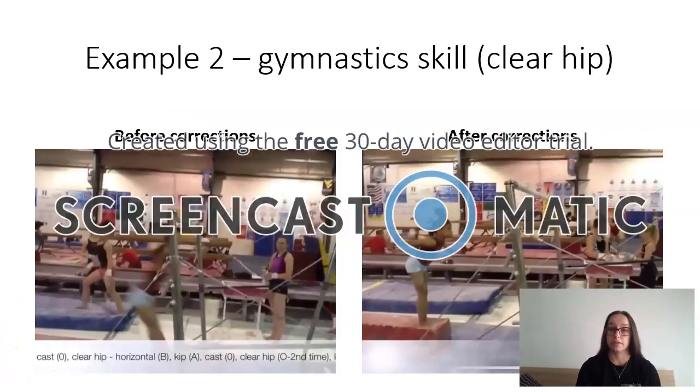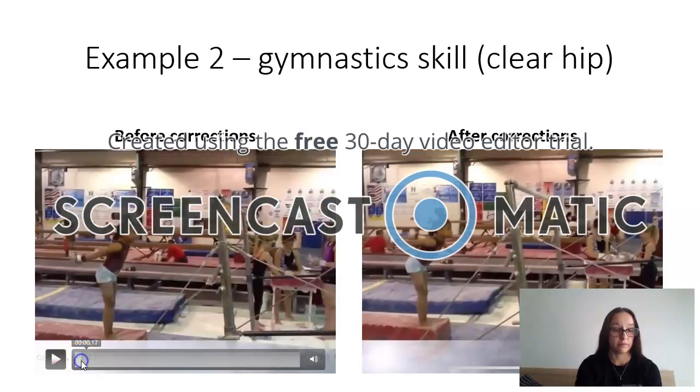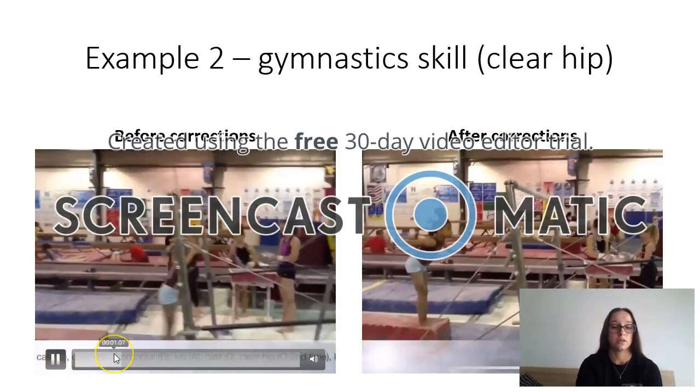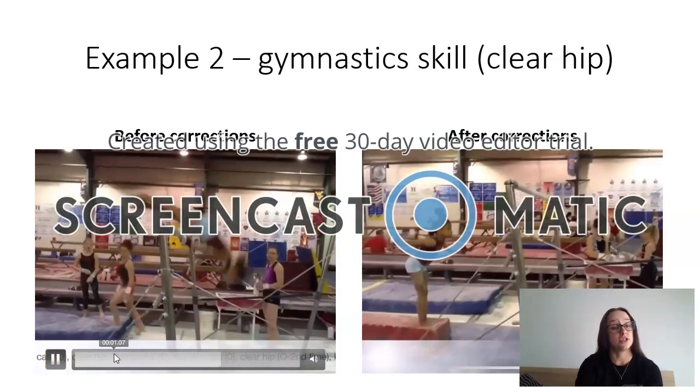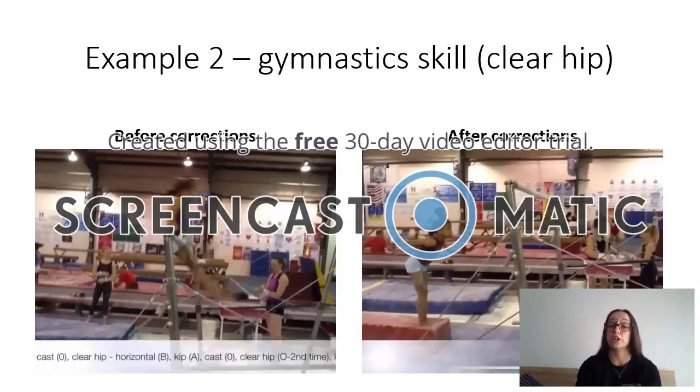My next example is going to be a gymnastic skill that we're going to focus on. It's more teacher-guided. We're going to be focusing on the clear hip part of the sequence. Okay, so the gymnast is going to do a couple of skills connected. We're focusing on one. It's the one where she spins around the bar in a circle motion. Okay, so I'm going to play the first video. She goes kip, cast, this is a skill to circle, and she comes off the bar. Okay, so we're looking at the circle skill. It's called a clear hip. As the name states, you go around the bar where your hips are clear, so they're not touching.